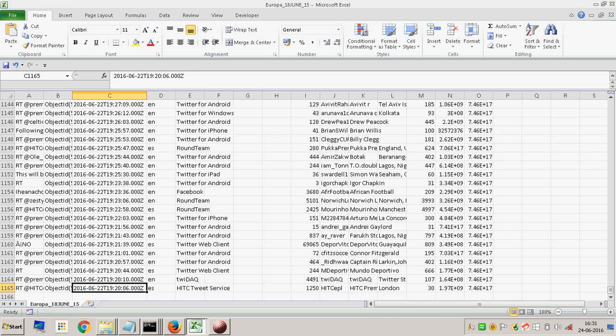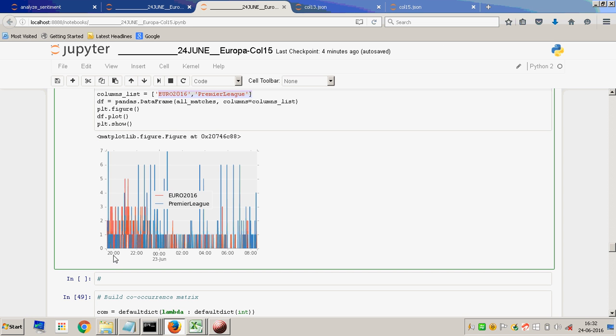So approximately the same time which is plotted here. Yeah, 7:20 is what it is showing, 8 is what it is showing here under this particular red line, which is going up to the value 3, which is for Euro 2016.